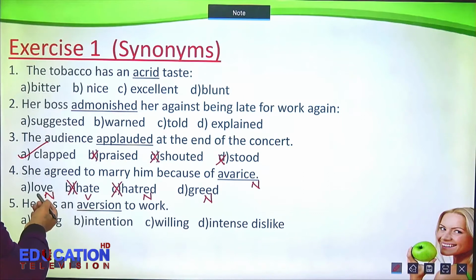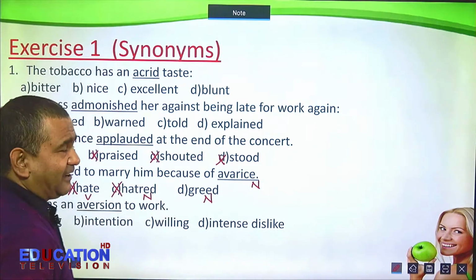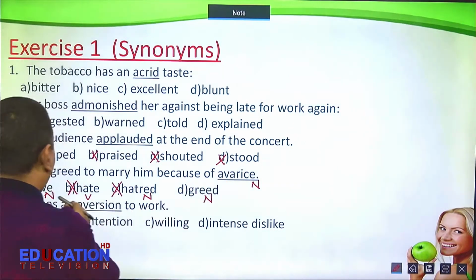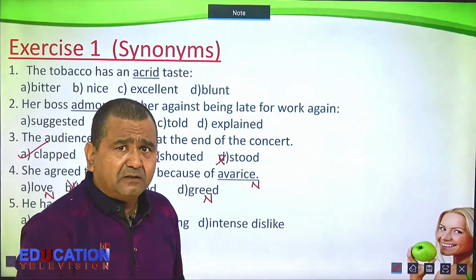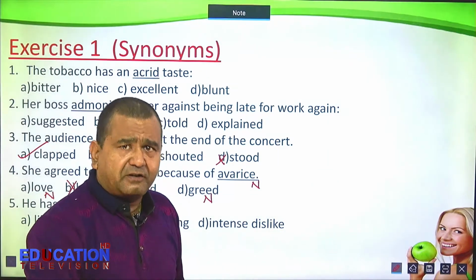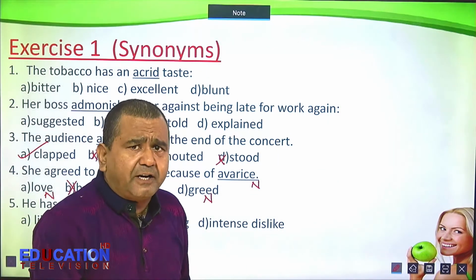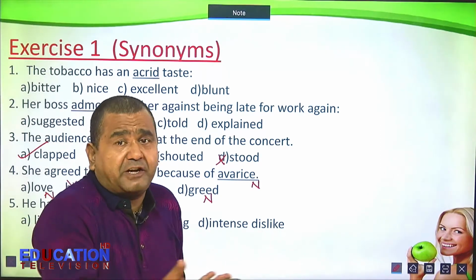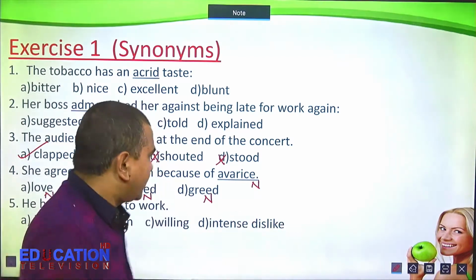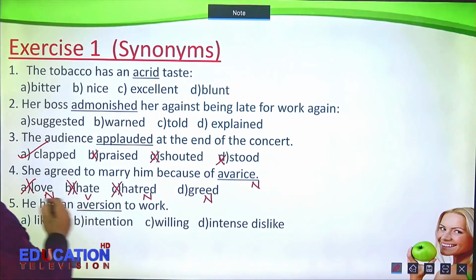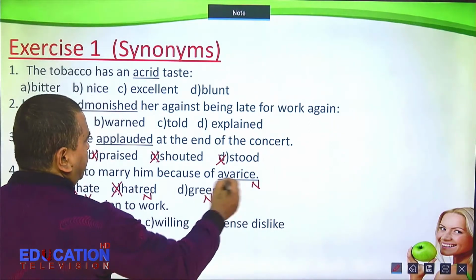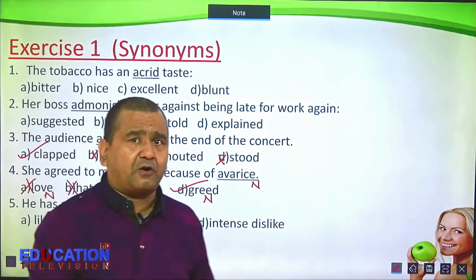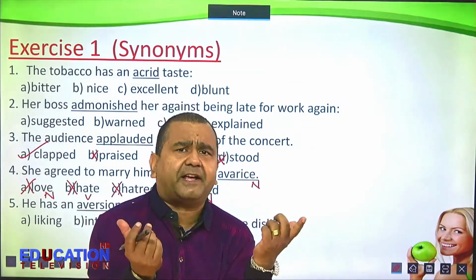We've got two options, love and greed. Now you have to see the meaning. Does avarice mean love? No. Love, affection, compassion, they are synonyms. I have not heard avarice and love as synonymous. So you can guess. This is not correct. So avarice means greed. She agreed to marry him because of greed, because of wealth, because of money. That's all.